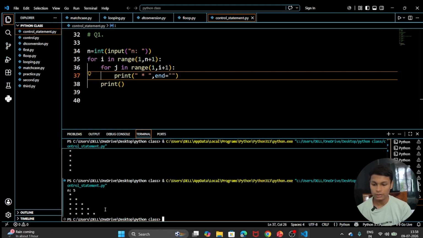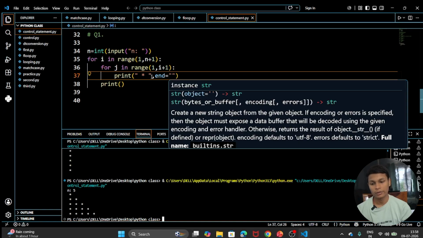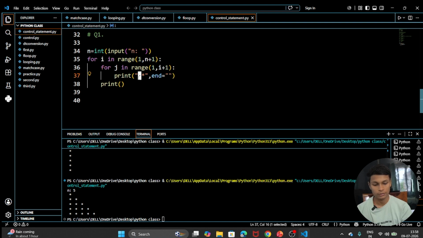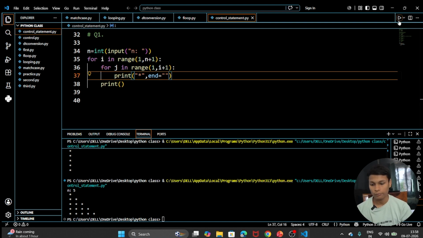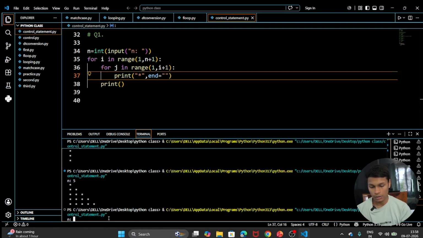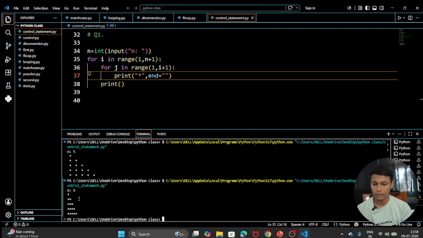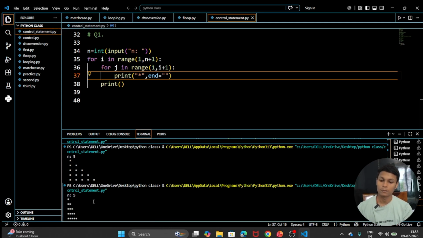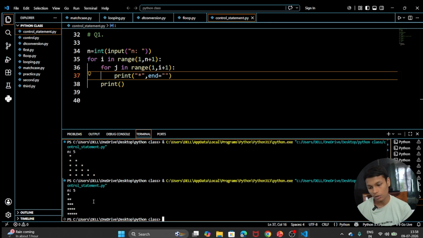Now you can see that it will be in the way. I am not giving space here because I am giving the space at this place. So let's remove this space. And when I run this code and again take the number as 5, you can see that the same thing will be printed, but with no space between them. So it will be compressed.